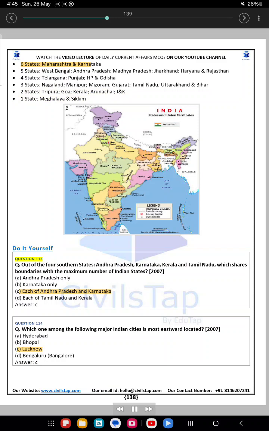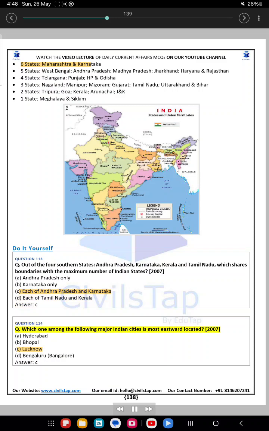Do it yourself. Question 113. Out of the 4 southern states, Andhra Pradesh, Karnataka, Kerala and Tamil Nadu, which shares boundaries with the maximum number of Indian states? 2007. A. Andhra Pradesh only. B. Karnataka only. C. Each of Andhra Pradesh and Karnataka. D. Each of Tamil Nadu and Kerala. Answer: C.